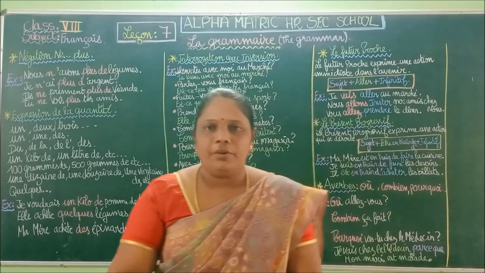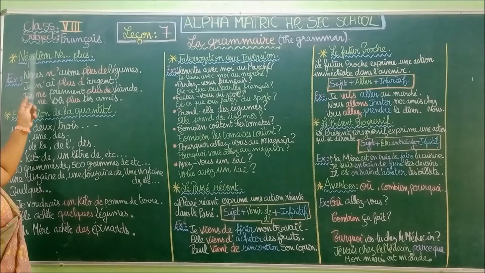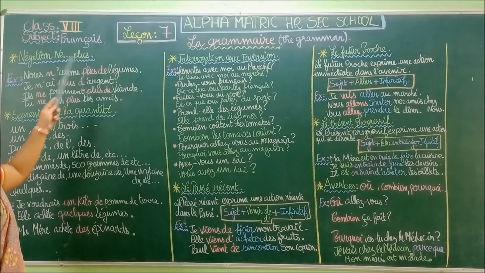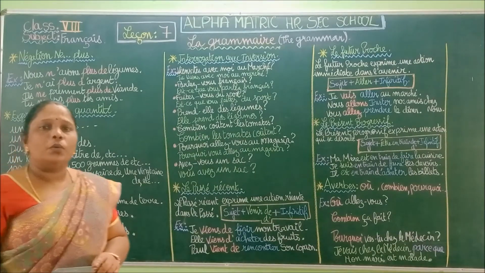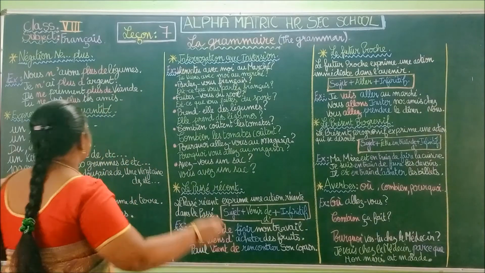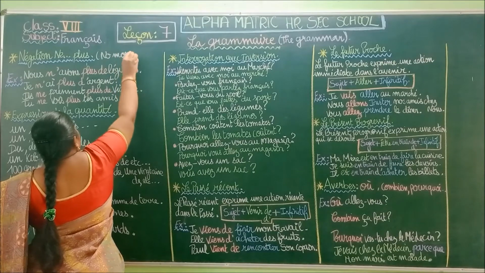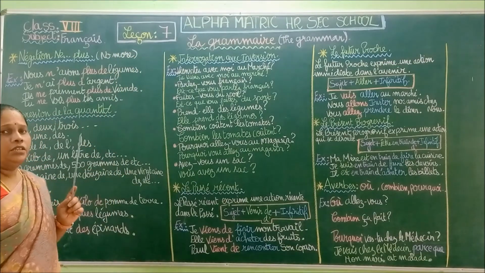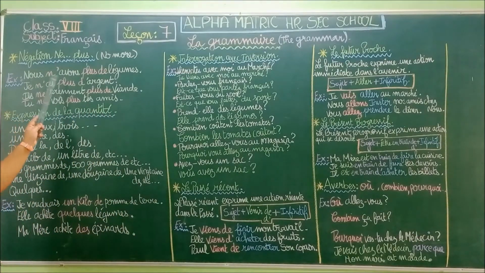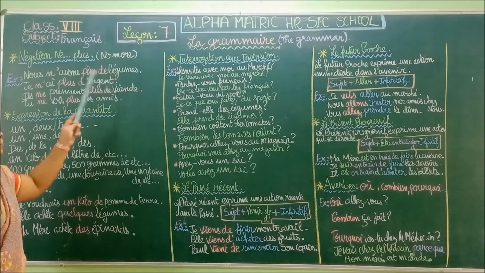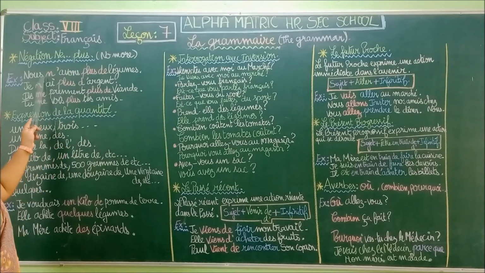Okay, so in this grammar we are going to start with the negative form. So, la négation ne plus. You have the example. So what is ne plus? That means no more. Okay, in English that is no more. You can write with your pencil when I am teaching the grammar like this. So you have an example here: Nous n'avons plus de légumes. So we have no more vegetables. Okay, so this is the example.